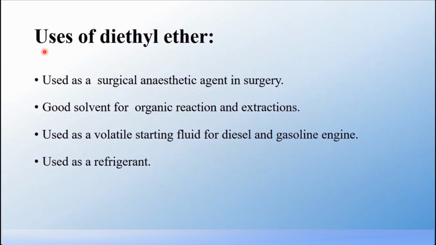Now we'll see the uses of diethyl ether. Diethyl ether is used as a surgical anesthetic agent in surgery.